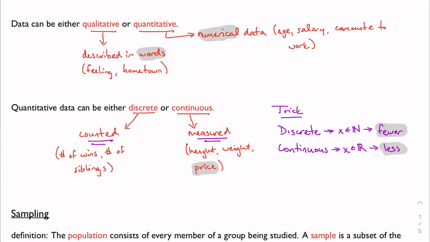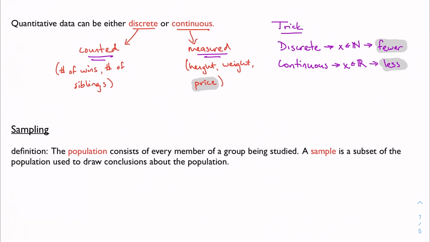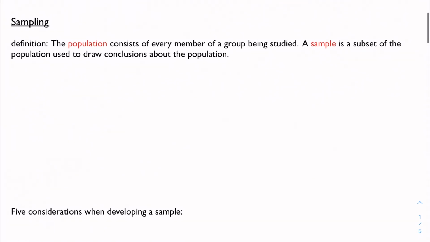Well, if we want to talk about collecting our data, or data, however you choose to pronounce it, we need to talk about different ways we can actually use this data. And usually it's not feasible or viable to look at the entire population when you're collecting data. So the population consists of every member of a group being studied.